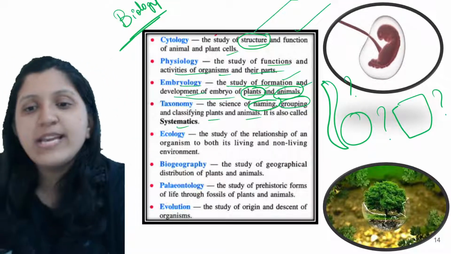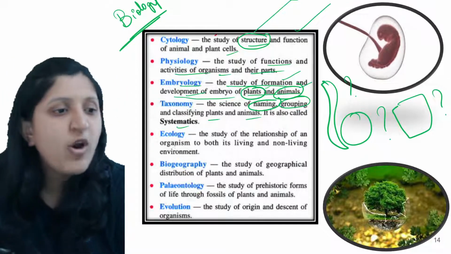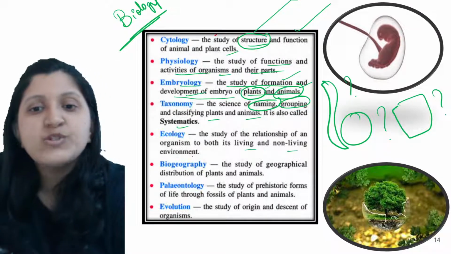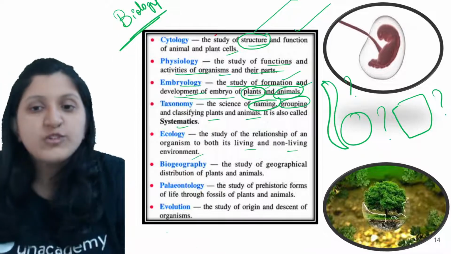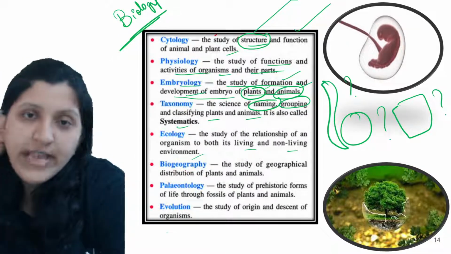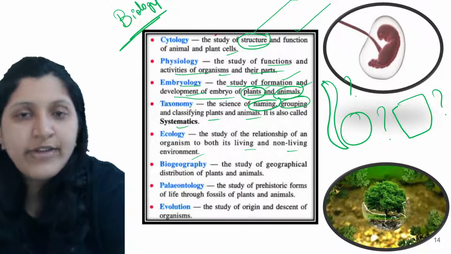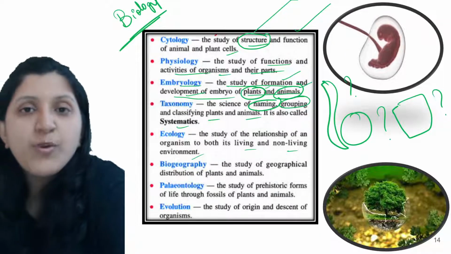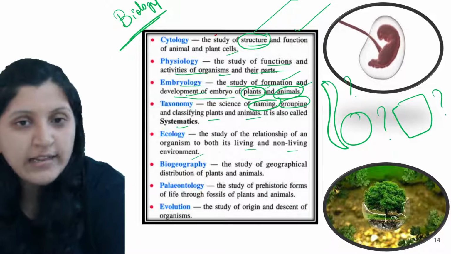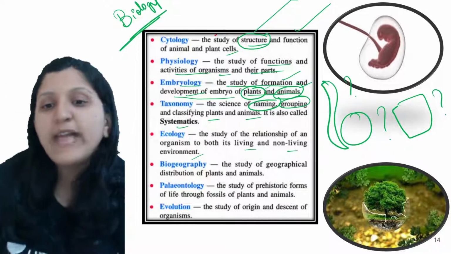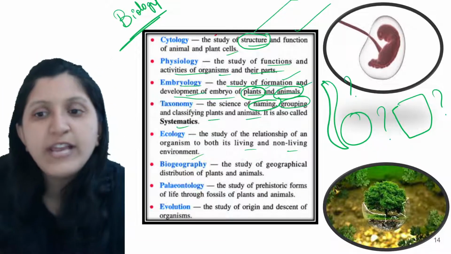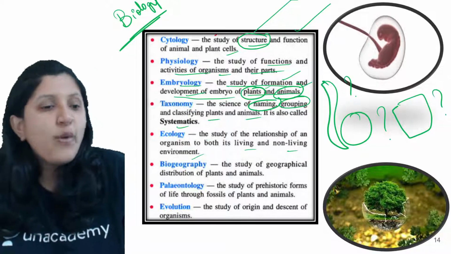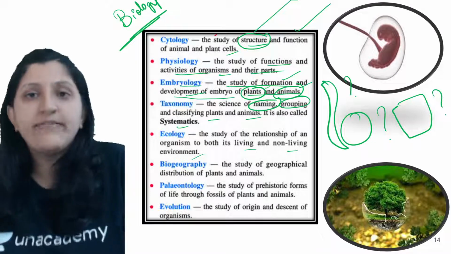So ecology is the study of the relationship of an organism to both its living as well as non-living environment. So how is the relationship of these living and non-living things in the environment? That is also considered. Study of the relationship of an organism to both its living and non-living environment.